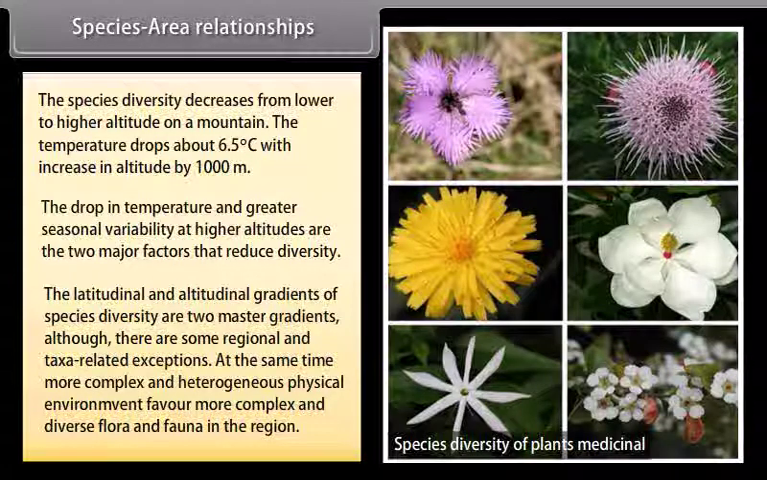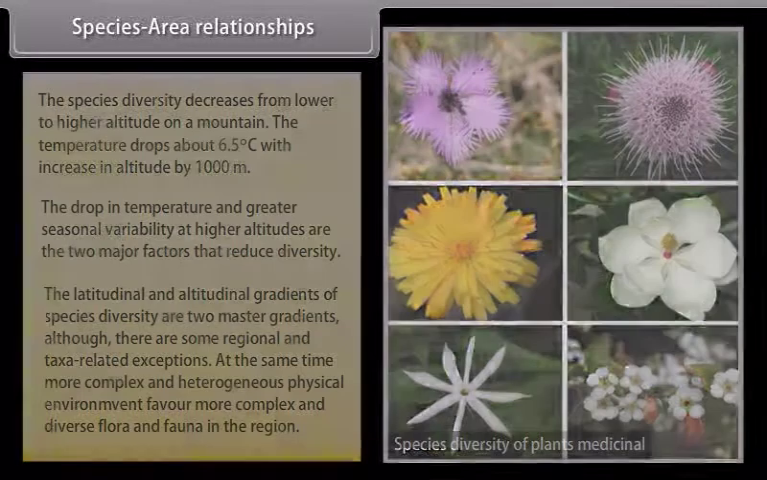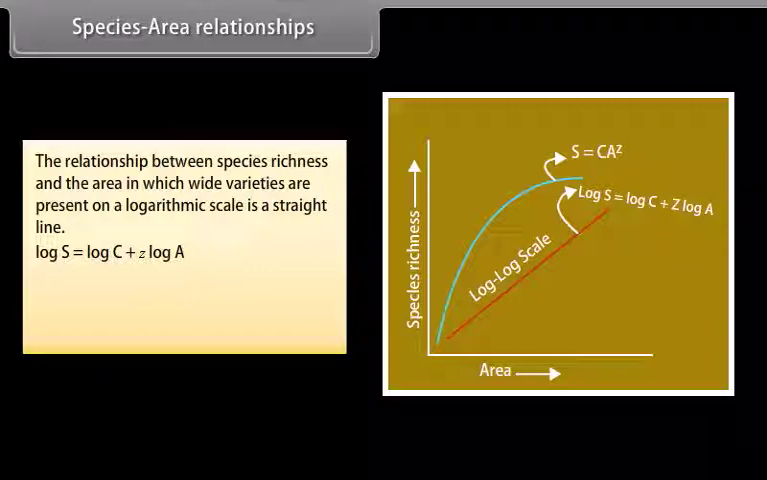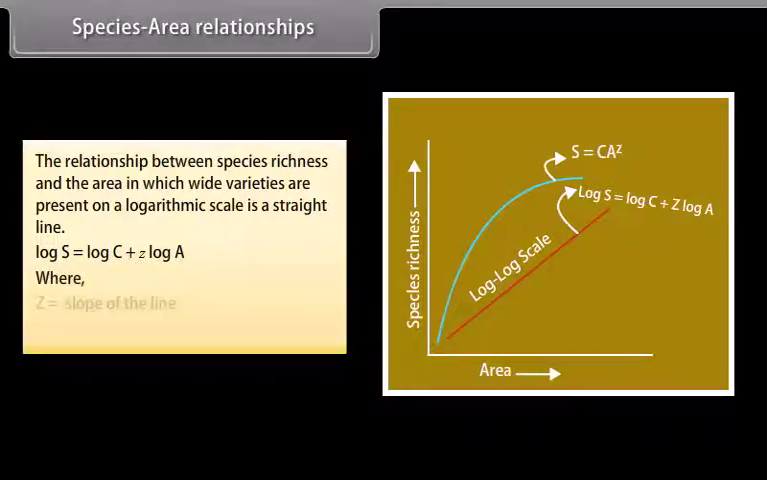At the same time, more complex and heterogeneous physical environments favor more complex and diverse flora and fauna in the region. The relationship between species richness and the area in which wide varieties are present on a logarithmic scale is a straight line given below. Log S equals log C plus Z log A. Z is the slope of the line. C is the y-intercept.